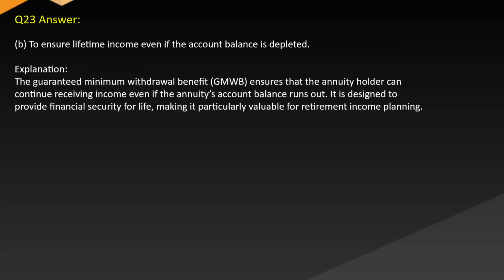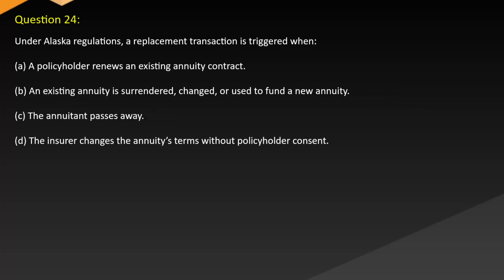Answer: B. To ensure lifetime income even if the account balance is depleted. Explanation: the guaranteed minimum withdrawal benefit will ensure that the annuity holder can continue receiving income even if the annuity's account balance runs out. It is designed to provide financial security for life, making it particularly valuable for retirement income planning. Question 24. Under Alaska regulations, a replacement transaction is triggered when: A.